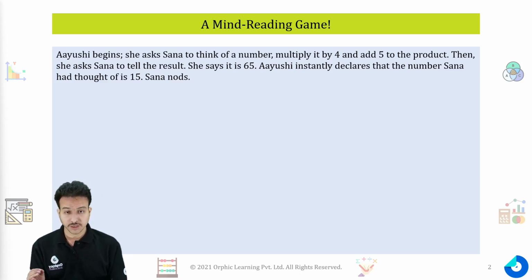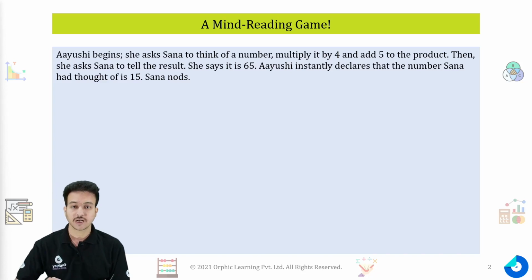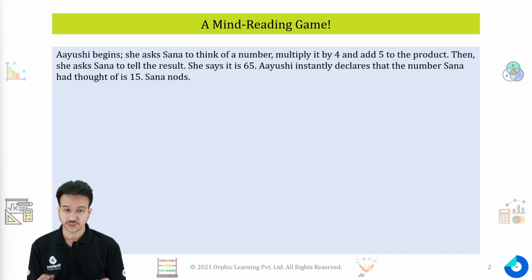After knowing the number which Sana got after doing all the operations, Ayushi instantly declared that the number Sana started with was 15. Sana nods, that means she agreed with what Ayushi said.